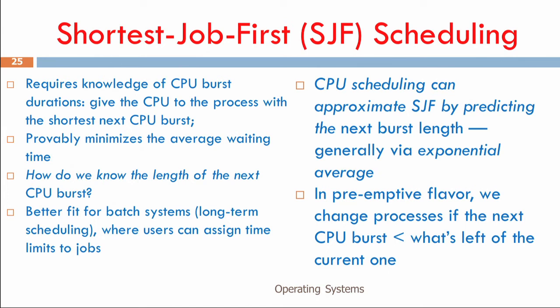Now, some of the good algorithms that we see: one is shortest job first scheduling, the non-preemptive scheduling. We could have a preemptive flavor of this also.